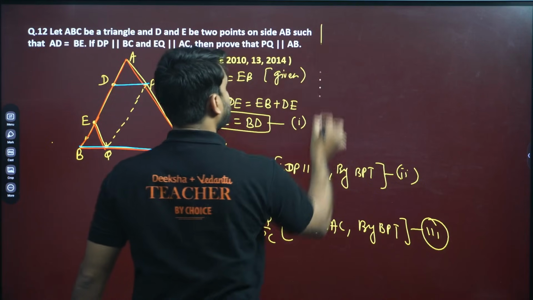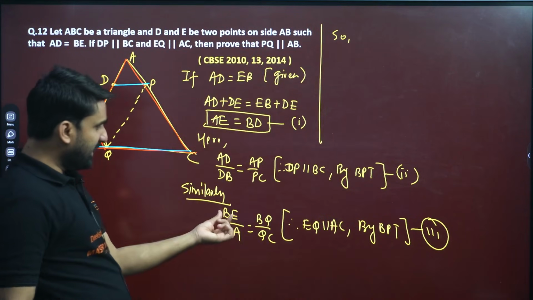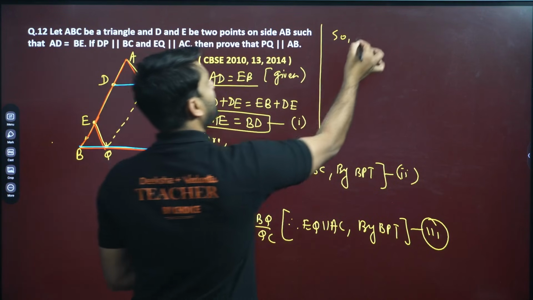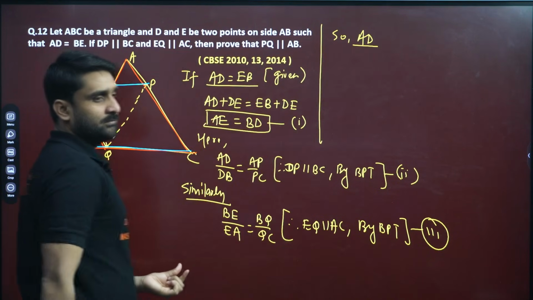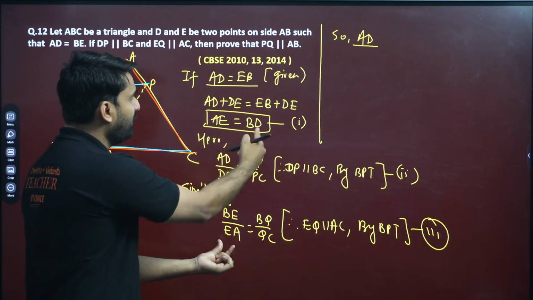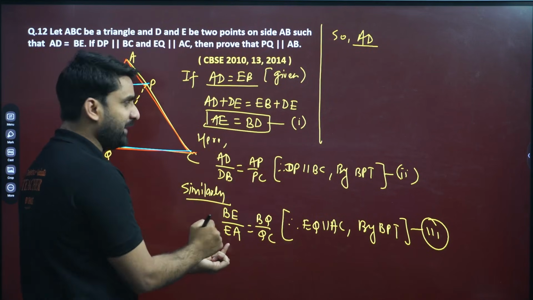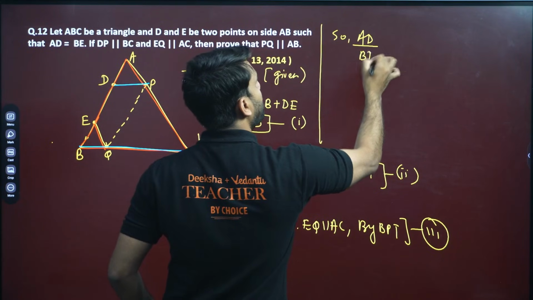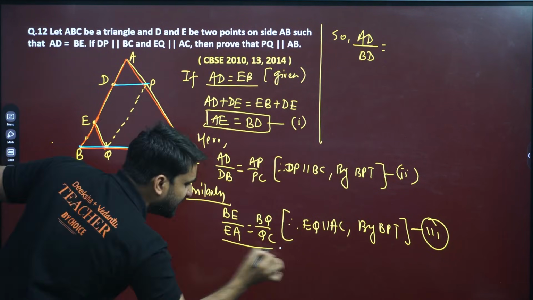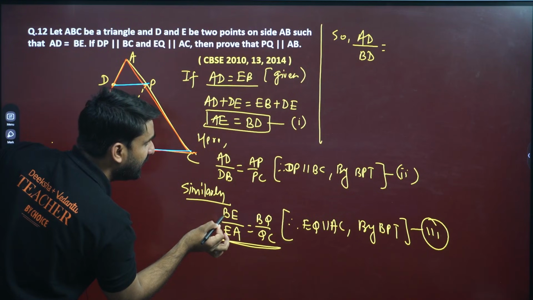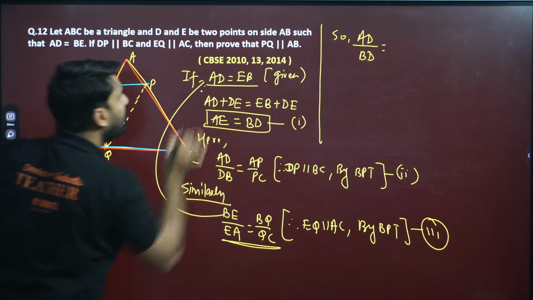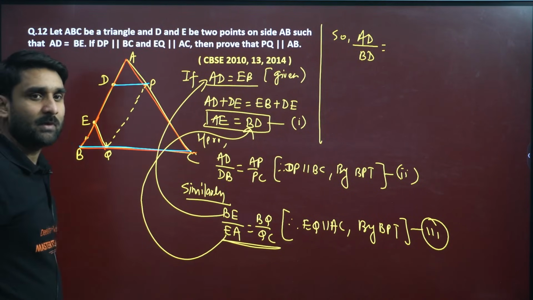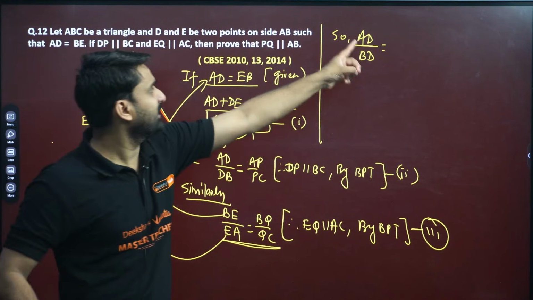So in third, BE by EA. BE is already equal to AD, so it can be written as AD. And EA, we have proved AE equals BD, so AE can be replaced by BD. In this format, I have replaced this BE with AD and this EA with BD. I hope you are getting my point. So it can be written as AD by BD.